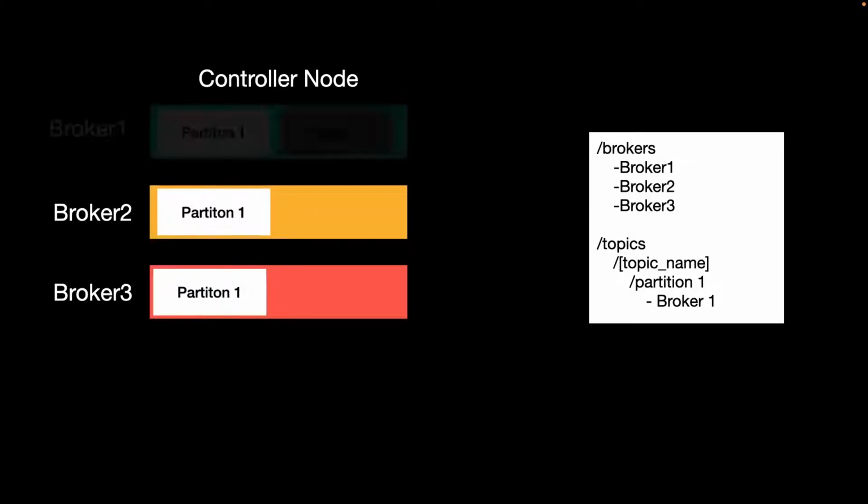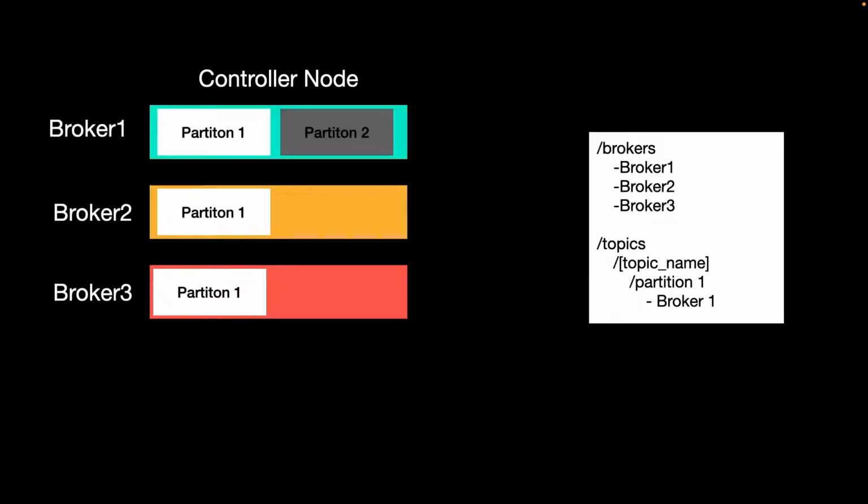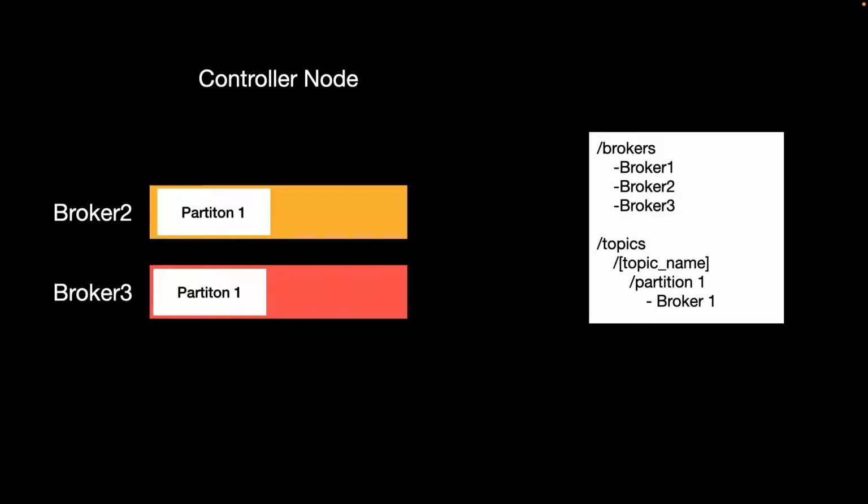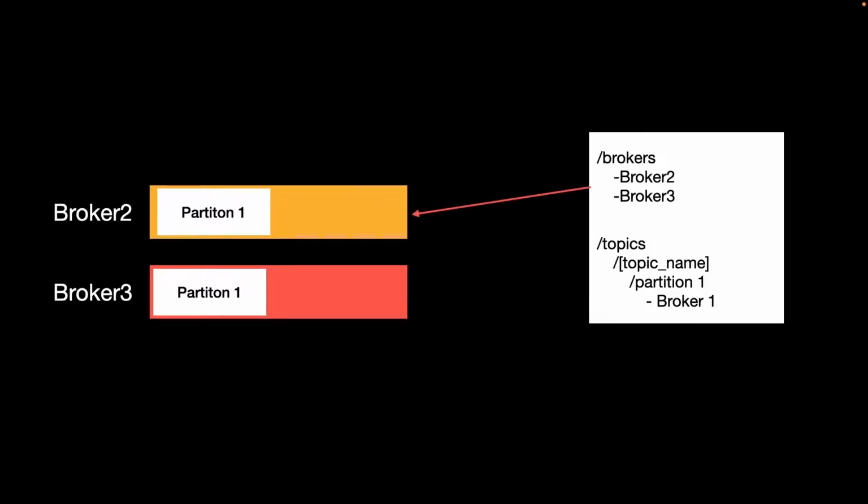Now what happens if broker 1 has some kind of issue and goes offline? The Zookeeper instance will remove the broker from the broker directory, and it will inform other brokers that broker number 1 has gone. Currently we don't have broker number 1, so we don't have any controller node for the particular partition, and no broker is going to handle the workload of partition 1. So it will inform all the brokers about that and ask them to participate in a leader election process.